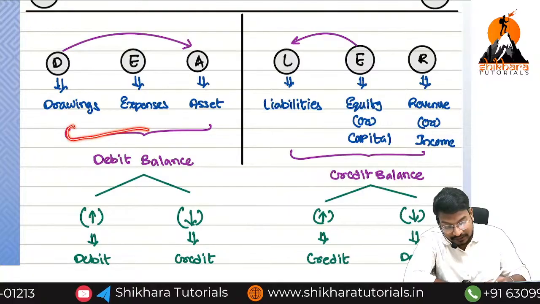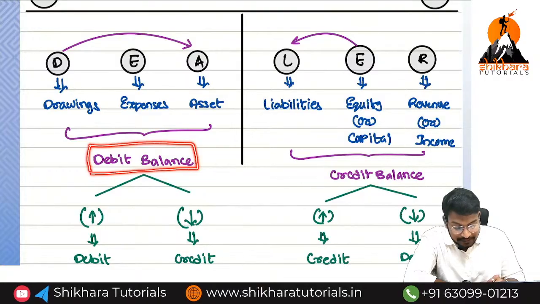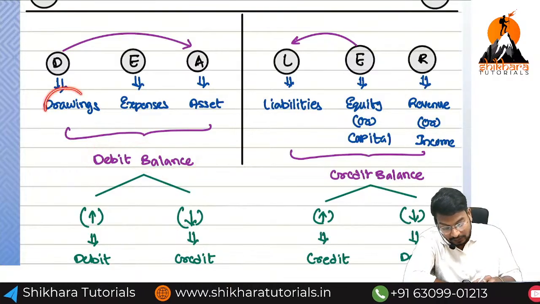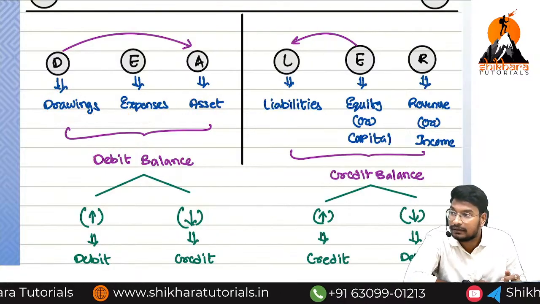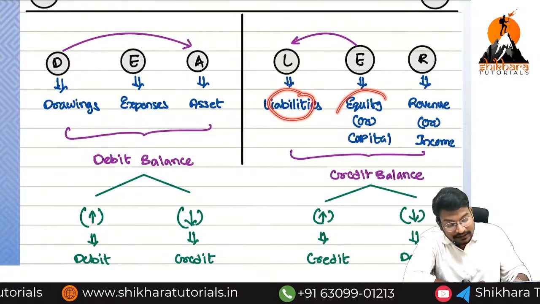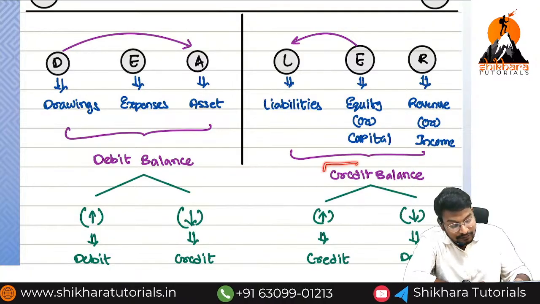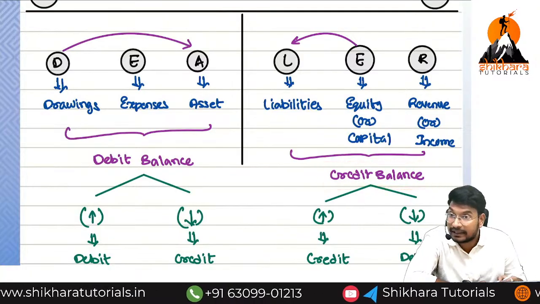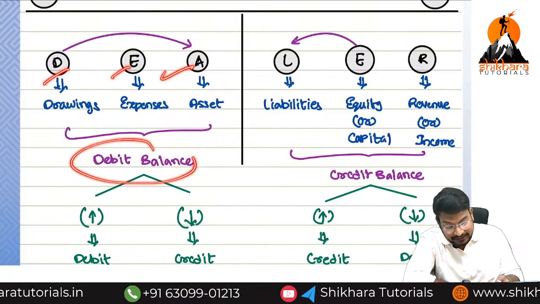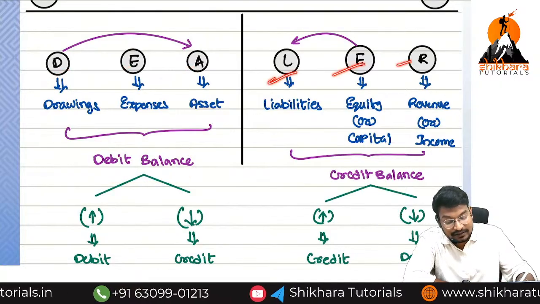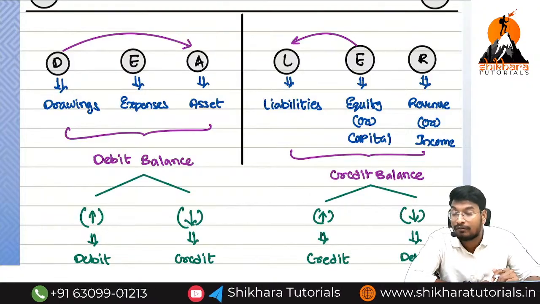These 3 are presented on which side? Debit side. For that reason, we have considered it as debit balance. These drawings, expenses and assets will have debit balance, because they are presented on the debit side. When it comes to liabilities, equity or capital and revenue or income, they are presented on the credit side. For that reason, it shows credit balance. Are you getting the point? These 3 are presented on the debit side, so it is called debit balance. These 3 are presented on the credit side, so these 3 have credit balance.